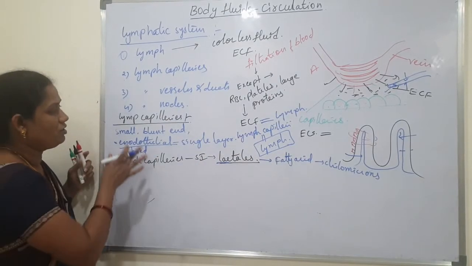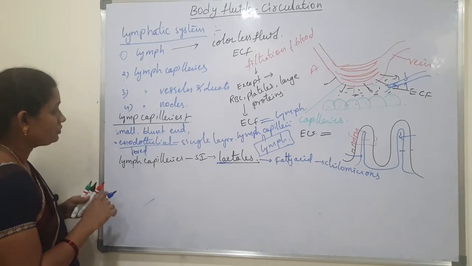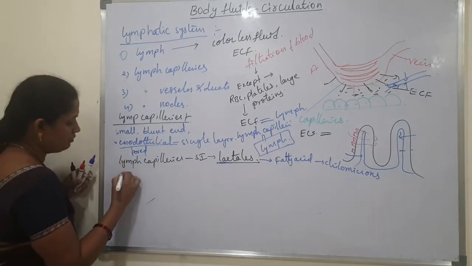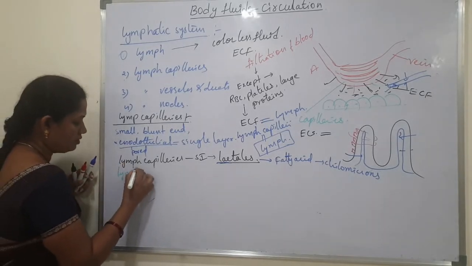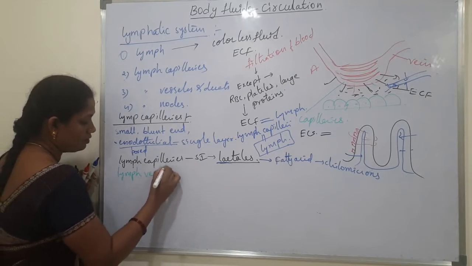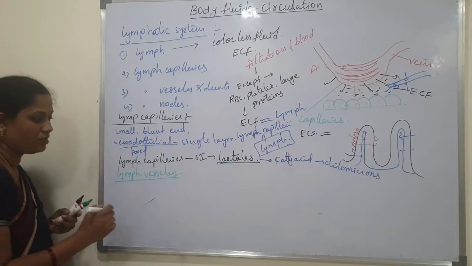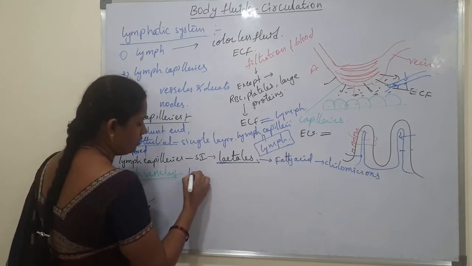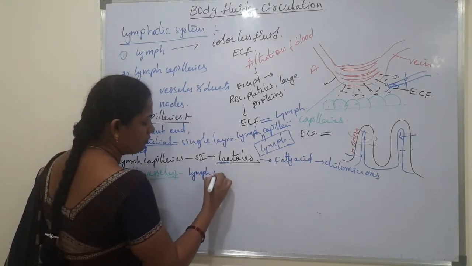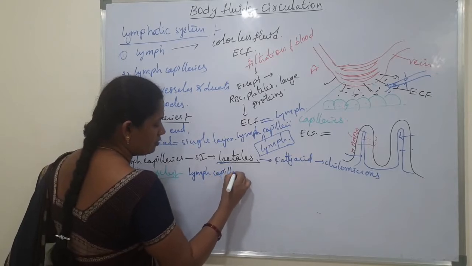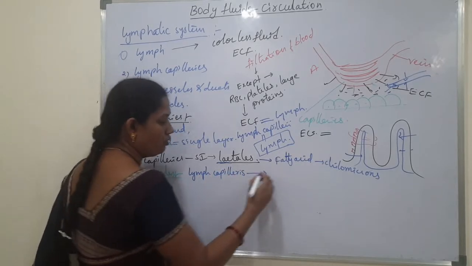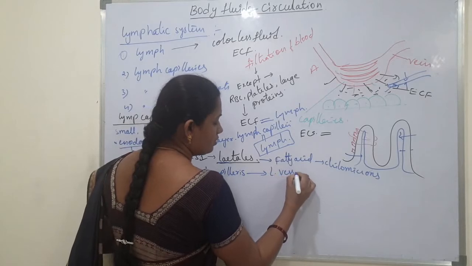Okay, so this is about lymph capillaries. Next, about lymph vessels. Here the lymph capillaries join to form lymph vessels.